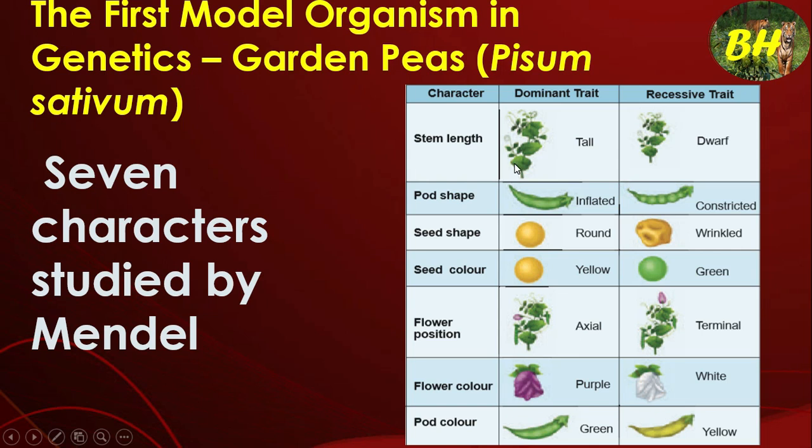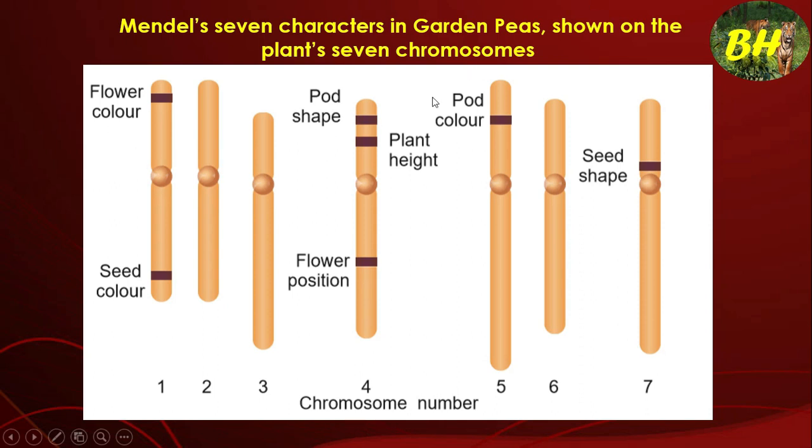So these are the 7 characters studied by Mendel. Mendel's 7 characters in garden peas are shown on the plant's 7 chromosomes, because in Pisum sativum 2n equals 14, so n equals 7. So in the gamete, 7 chromosomes are present.